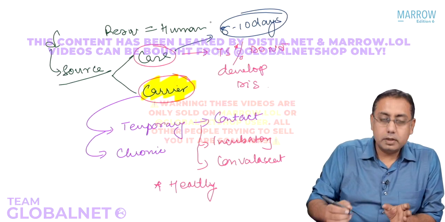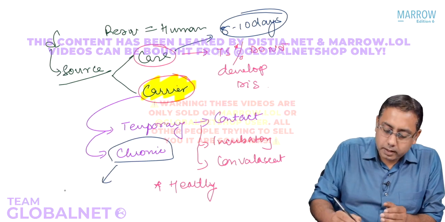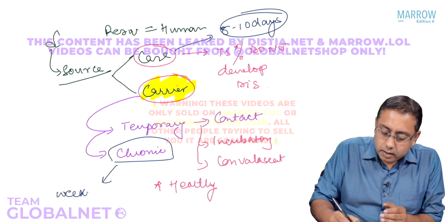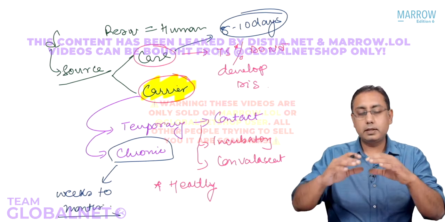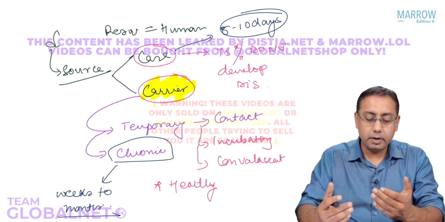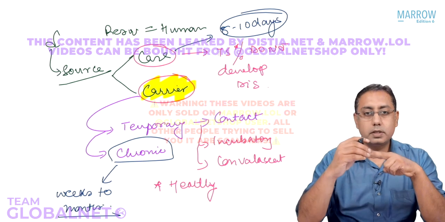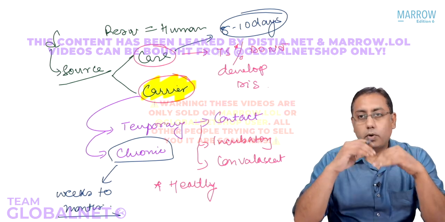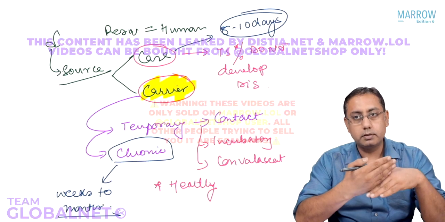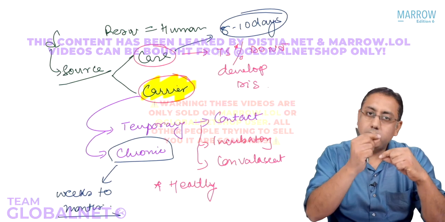If you talk about carriers like chronic carriers, they may keep on spreading the disease for weeks to months. And that's what I want to explain here: cholera happens in the community because of two things. Either the people are spreading it, or the water is spreading it. So even if you stop water contamination with cholera, there is an epidemic tail which will keep on happening.